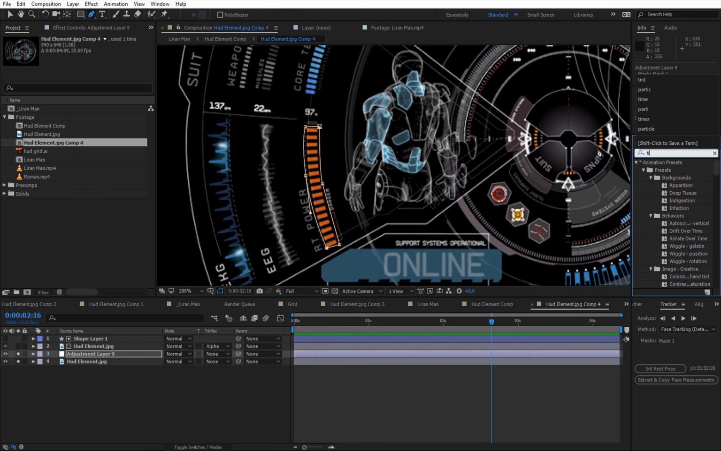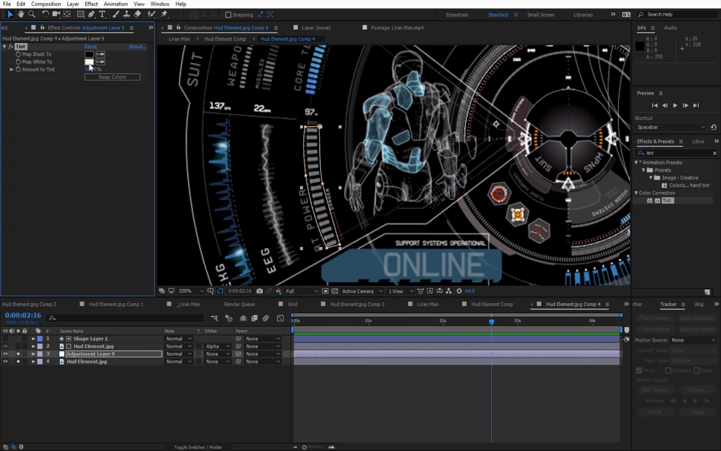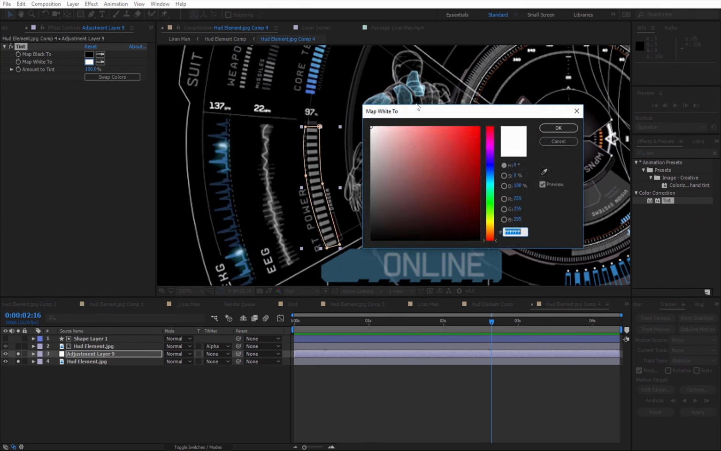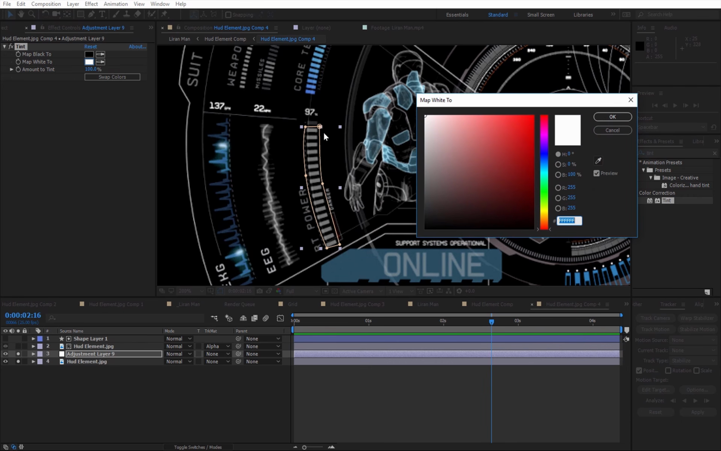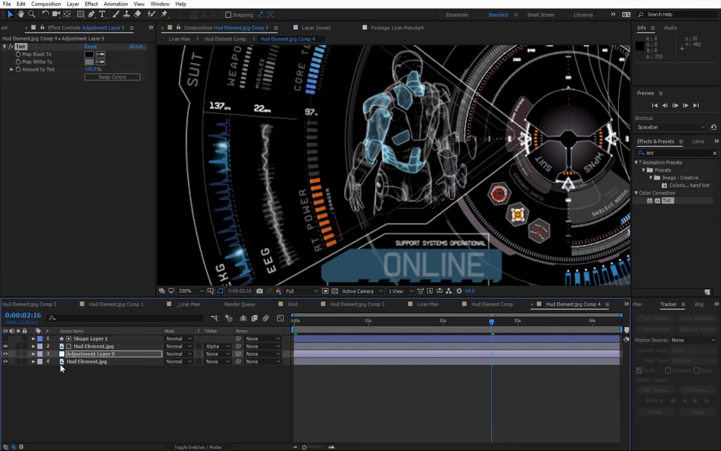Perfect. And now I'm going to take the tint effect and place it on the adjustment layer. And I want to change the map white color to a gray until those bars match the top one, which is the original. And I think this is pretty good. And now if I unsolo those layers, I can have this cool animation.